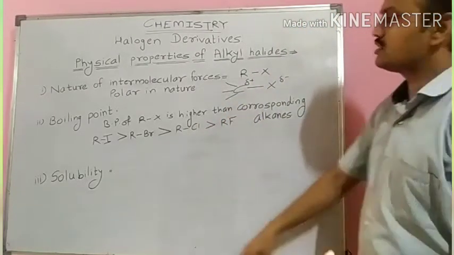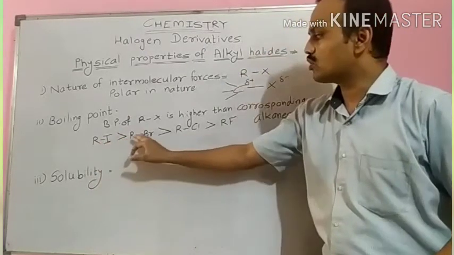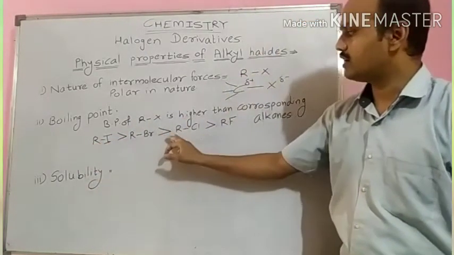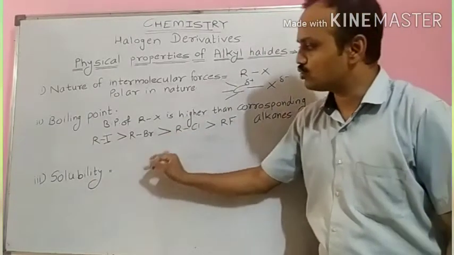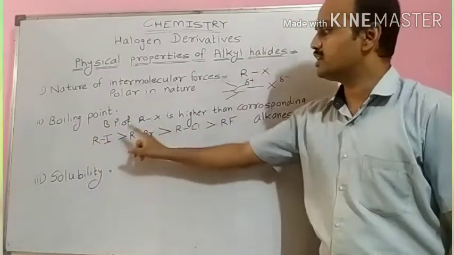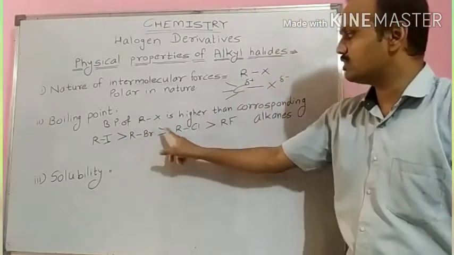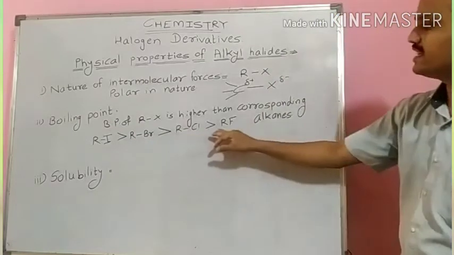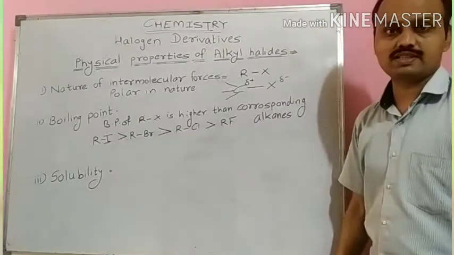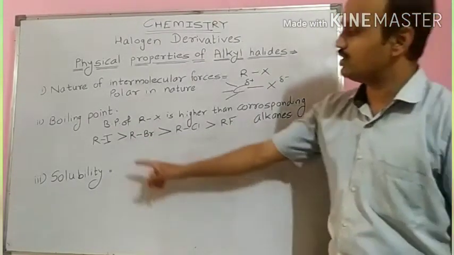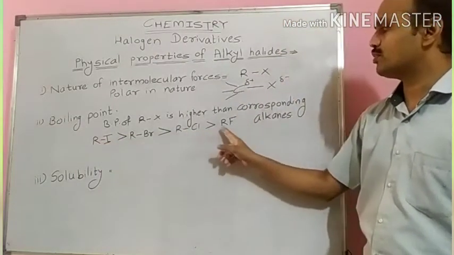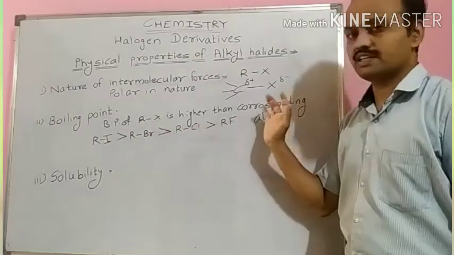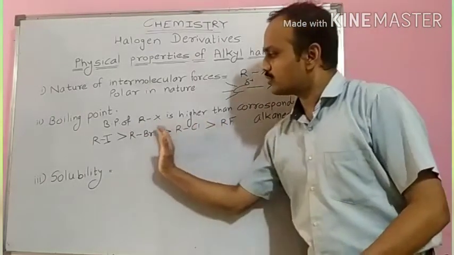Please see here students, here I have kept R constant, meaning either all are methyl groups or ethyl groups, but iodine, bromine, chlorine, fluorine are in decreasing order of their atomic masses. Therefore, effectively molecular masses of these compounds are decreasing and boiling points are also decreasing, or as molecular mass increases, boiling point increases.